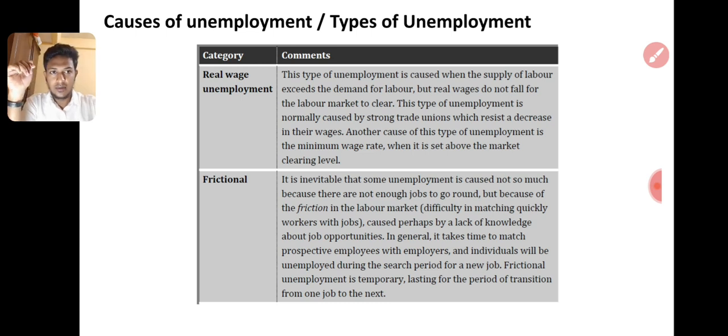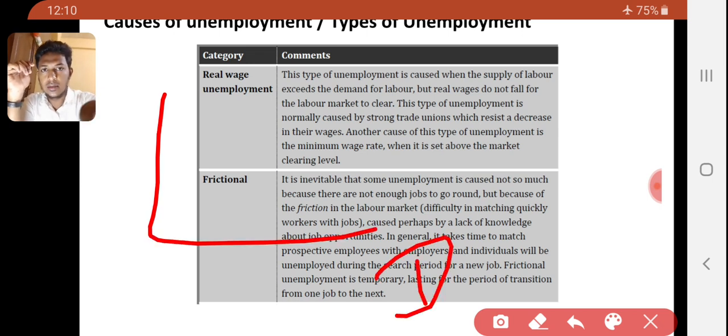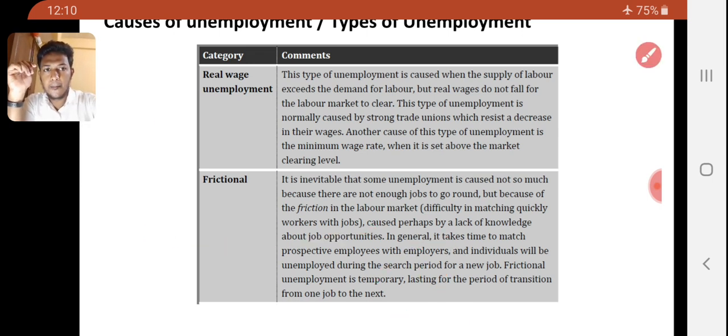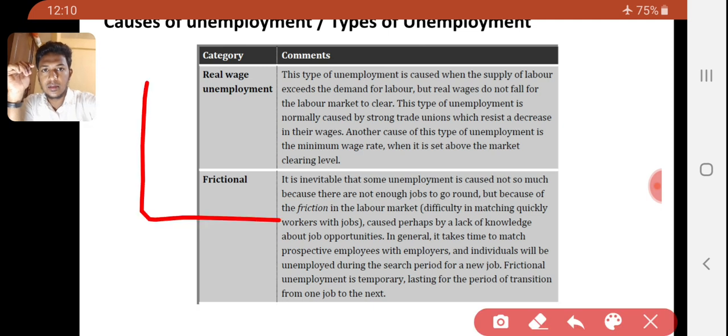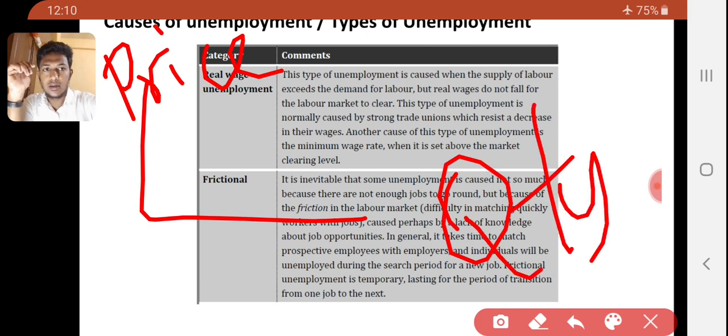You can have this one also, right? This is demand, supply. This is price, this is quantity, right? Demand curve. So when the demand is increasing, demand is going from here, right?